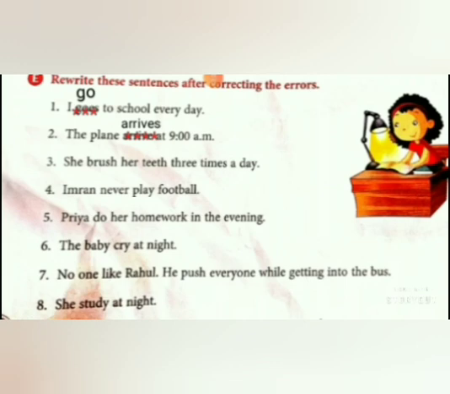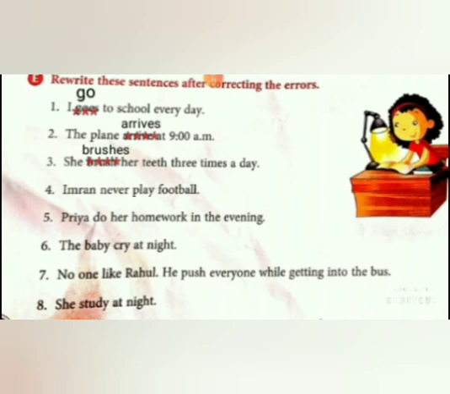Third one, she brushed her teeth 3 times a day. Tell me, she is first person or second person or third person? Good. She is third person singular. So obviously we are going to make changes with the base form of verb. As the verb is ending with sh, we have to add es. We have to make brush into brushes. So she brushes her teeth 3 times a day. That is correct one. Fourth one.